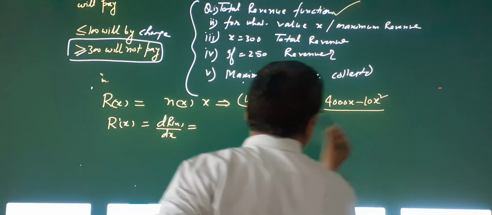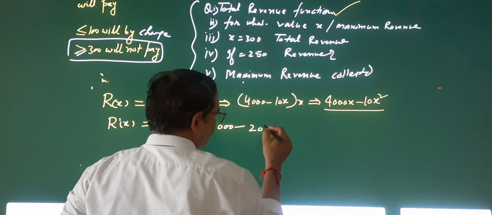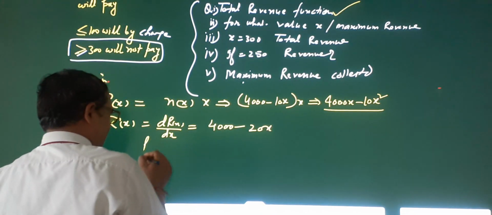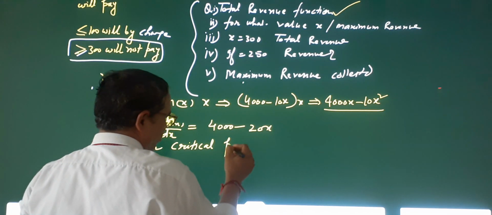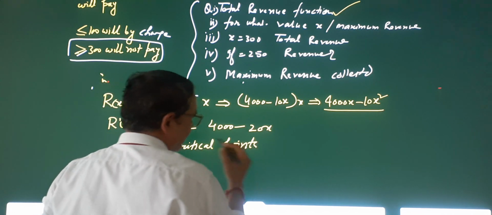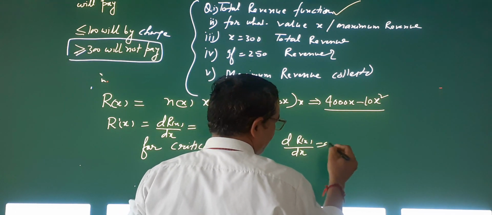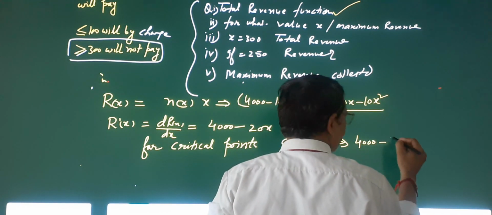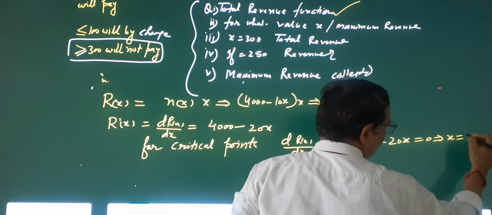So now if you go for the derivative, what you write is 4000 minus 20x. Next step: after differentiation, what will we do? We will go for the critical point. For critical points, dR(x)/dx is equal to 0. So 4000 minus 20x equals 0. So finally x will be, I think, 200.